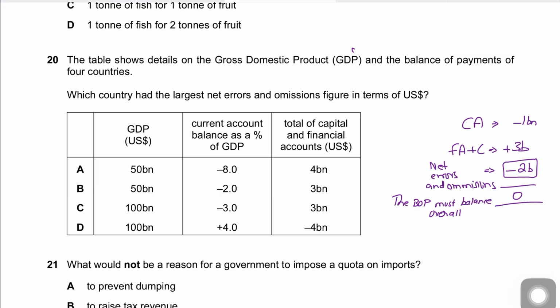So the correct answer to this MCQ, by the way, is B. I'm just doing the calculation for B, and then you can do the rest for yourself and see why they were incorrect. These are just calculations.